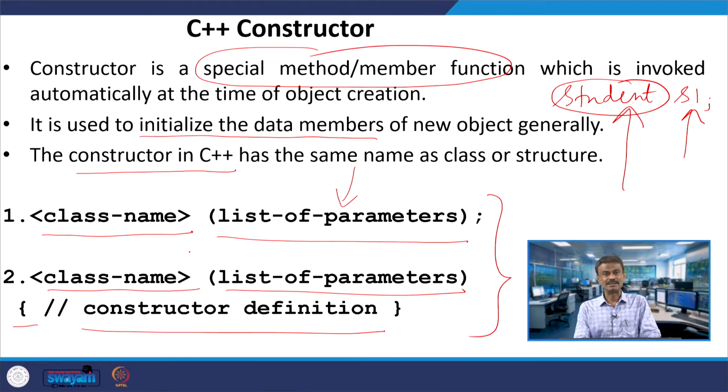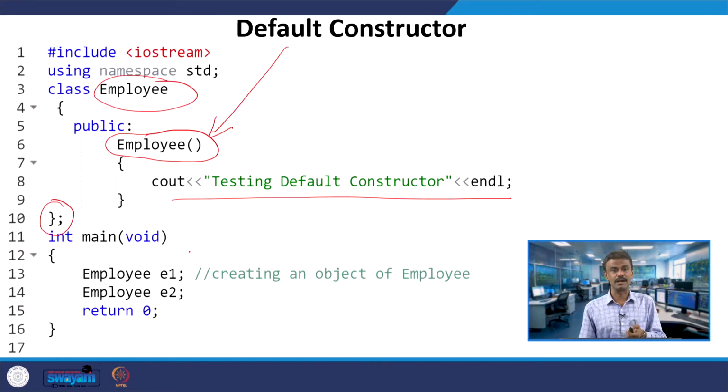A constructor is a special member function which is invoked automatically at the time of object creation. Here I have created objects. At line number 13, when I create the first object, the constructor will be invoked, so testing default constructor will be printed the first time.